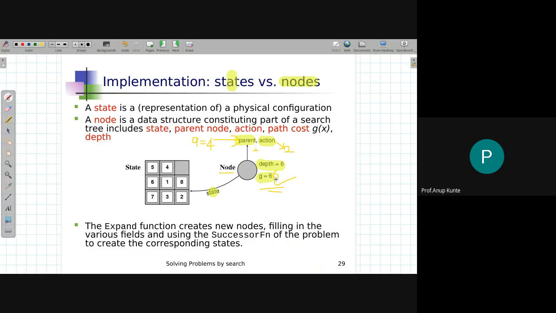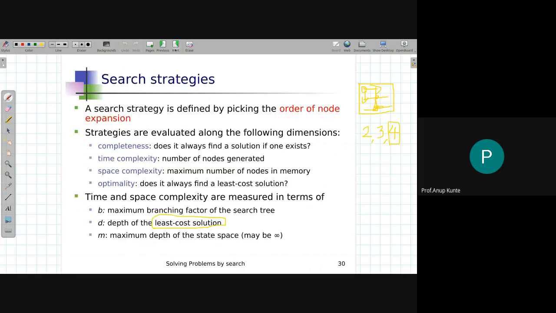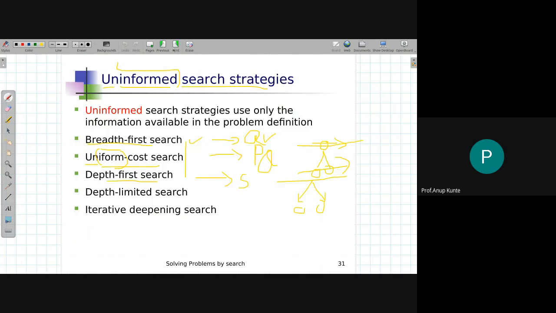That's why even uniform cost search, although we are computing the cost, is an uninformed search strategy. This path cost that we store in the variable g is used as the priority criterion to maintain a priority queue for the fringe data structure.